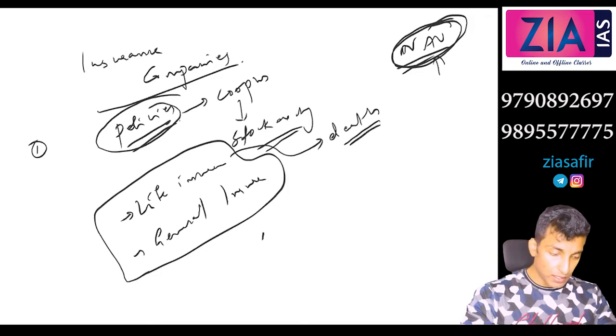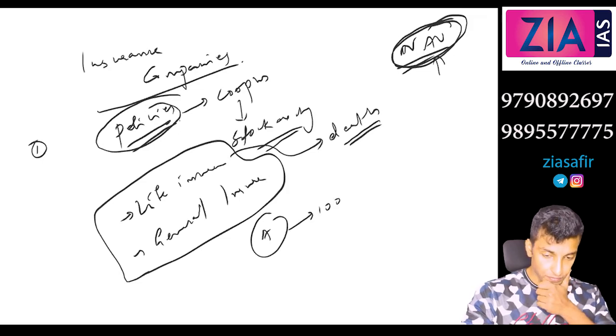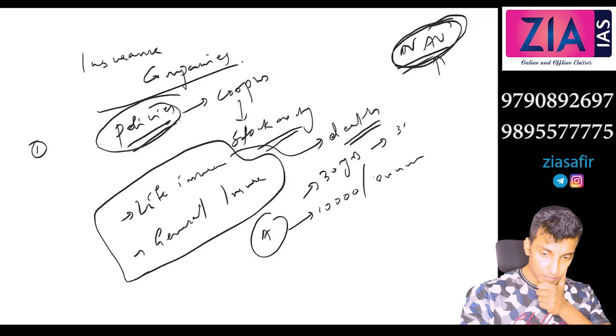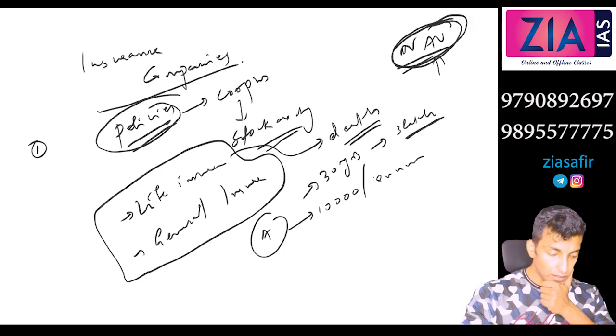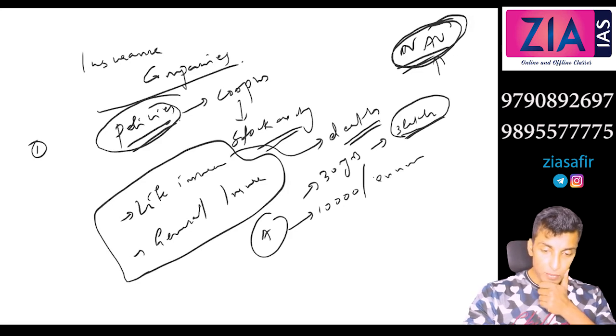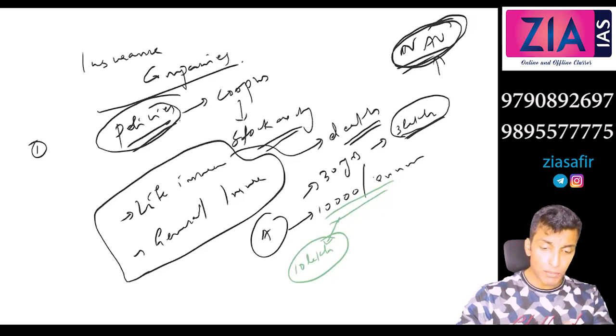Okay, for example, a person is paying a premium, let's say 10,000 per annum, for 30 years. So 30 years means how much? It is 3 lakh, right? Okay, so this is what you need to pay. But when you are paying this premium, let's suppose you might be covered for, let's say, 10 lakh in case of death, right? Some insurance will cover the chronic disorders also, like cancer, AIDS, permanent disorders also. Some lump sum compensation is given.